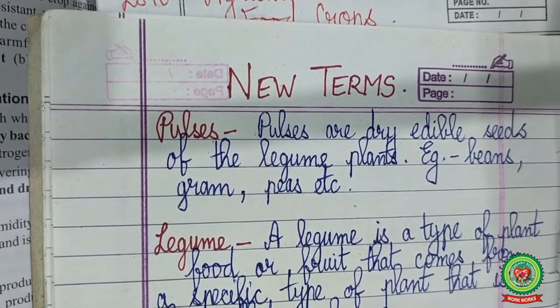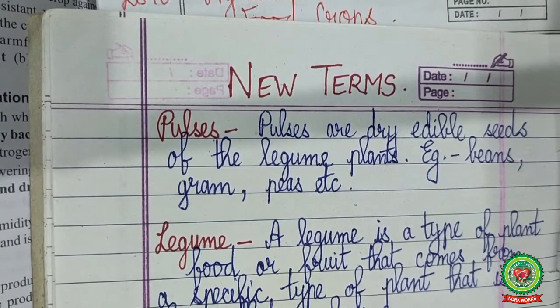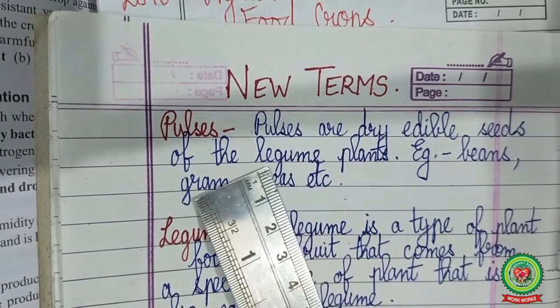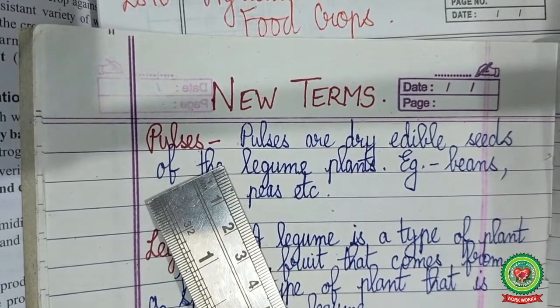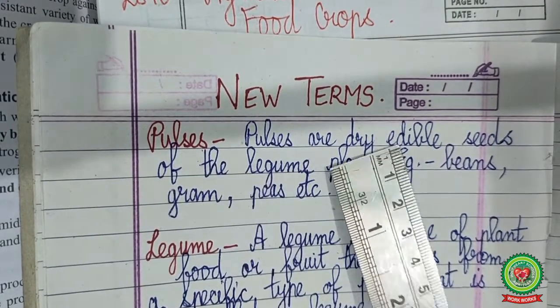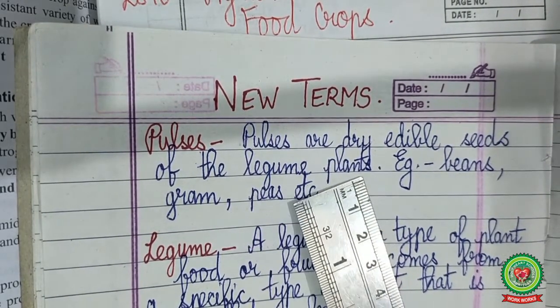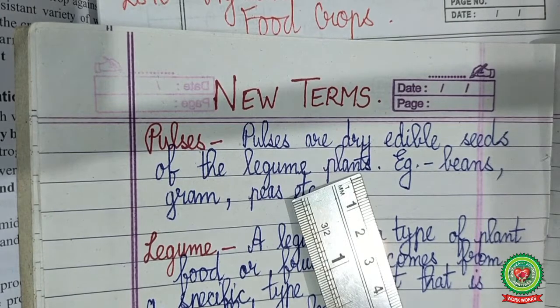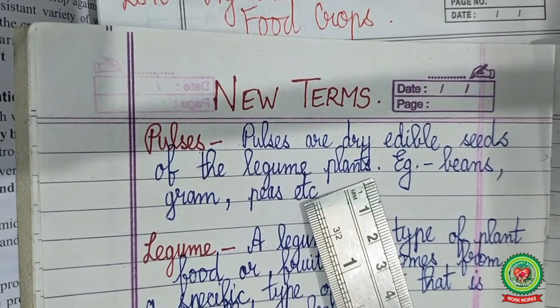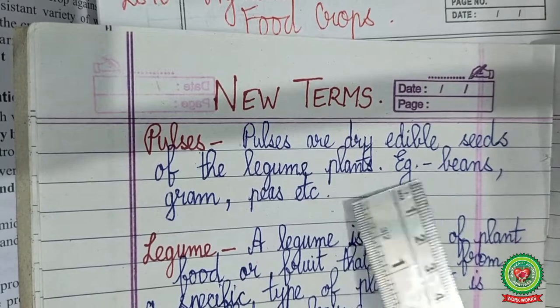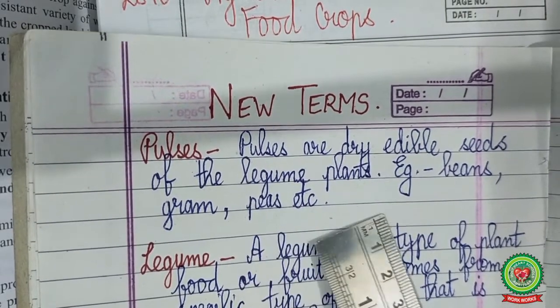Now let us discuss the new terms that are coming in the chapter. The first term here is pulses. Pulses means dal. Pulses are dry edible seeds of legume plants. Legume plants are the plants that fix the nitrogen from the atmosphere in the soil. So legume plants increase the soil fertility. The examples are beans, gram, peas, etc.